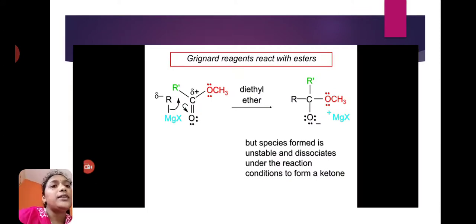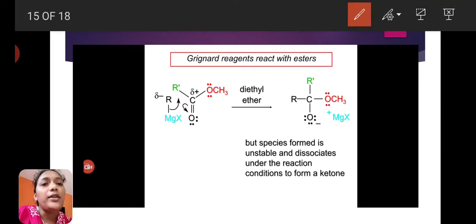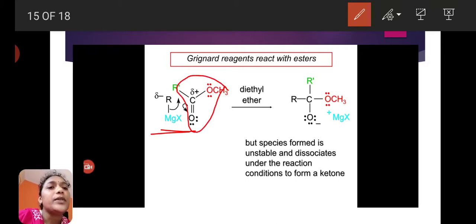Next, Grignard reagents with esters, meaning the reaction between the Grignard reagent and esters. Here RMgX is a Grignard reagent. It reacts with the ester RC double bond O OCH3. This is the ester. In presence of diethyl ether, it will give one transition state.